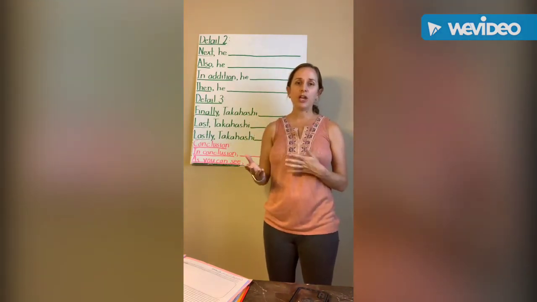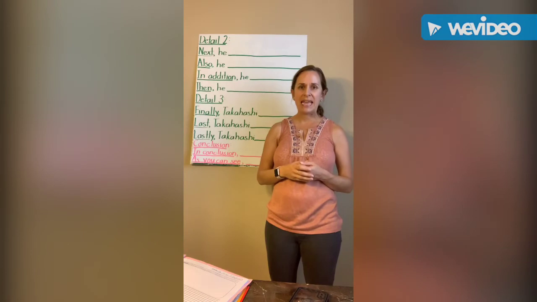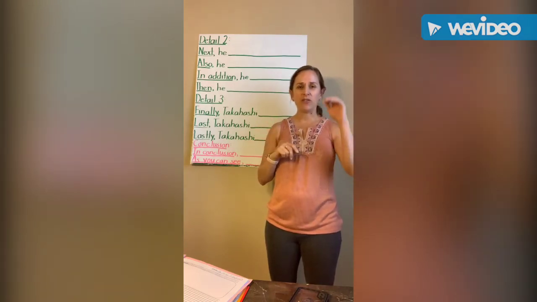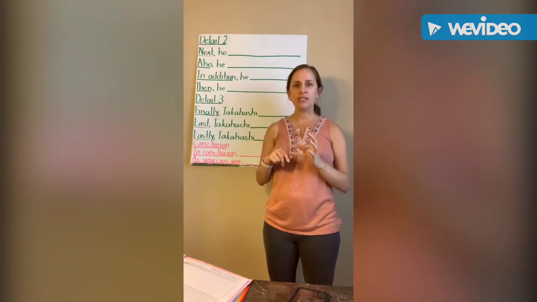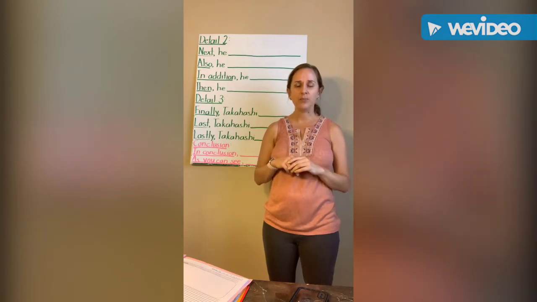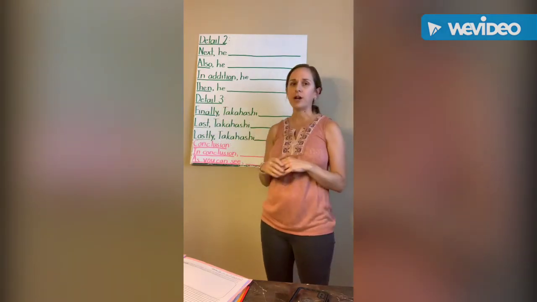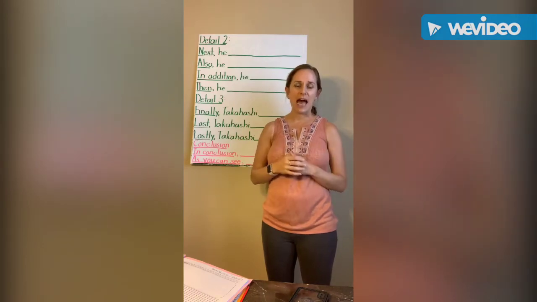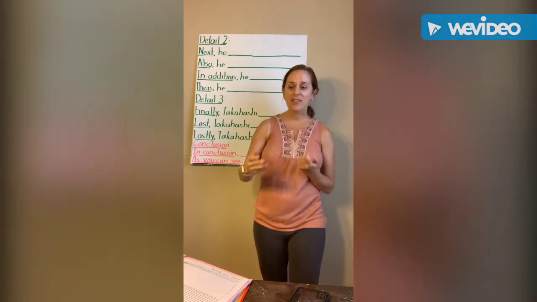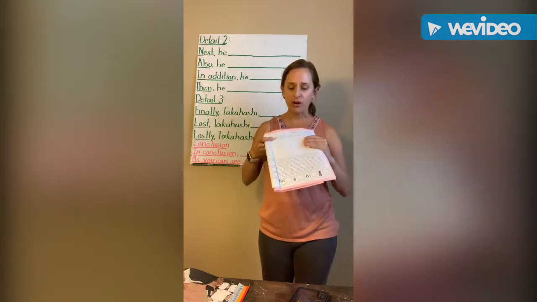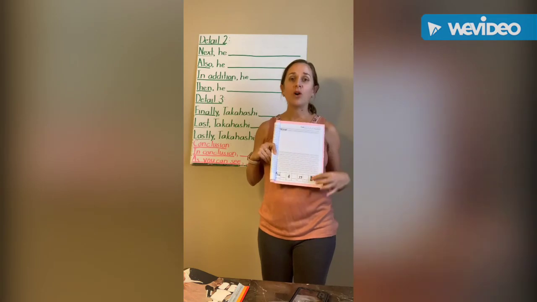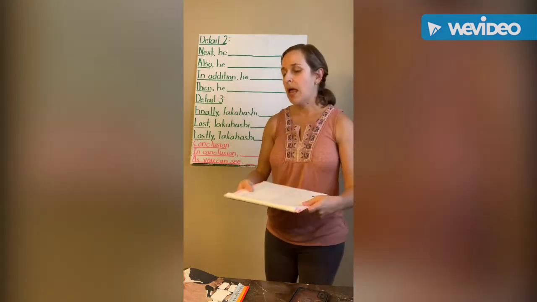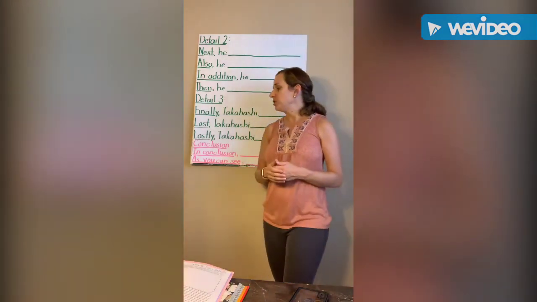So again, students are going to want to pull from the story from yesterday, and they're going to want to make sure that they find this detail towards the end, because our first detail, again, was towards the beginning, our detail 2 was towards the middle, our detail 3 should be towards the end. So students should choose their sentence starter. They should, again, share their idea out loud to make sure that it makes sense. And then they can go ahead and write their third detail right after their last sentence that they just did, and then do their 4 quick checks as soon as they're done. They'll be ready then to move on to the conclusion.